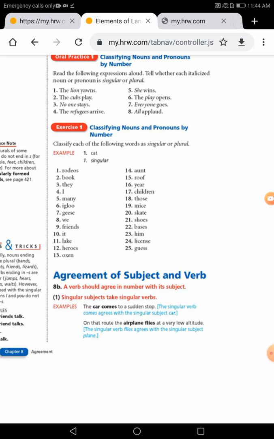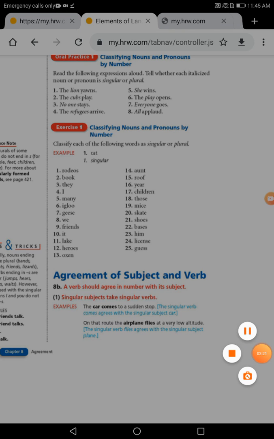Here the subject is car, matches with the verb that comes. How? We know that the verb, if the subject is singular, the verb in the present form should take s, or es or ies, depends on the ending of the verb. On the other hand, when I say on that route the airplane flies, the same, airplane singular and flies singular.